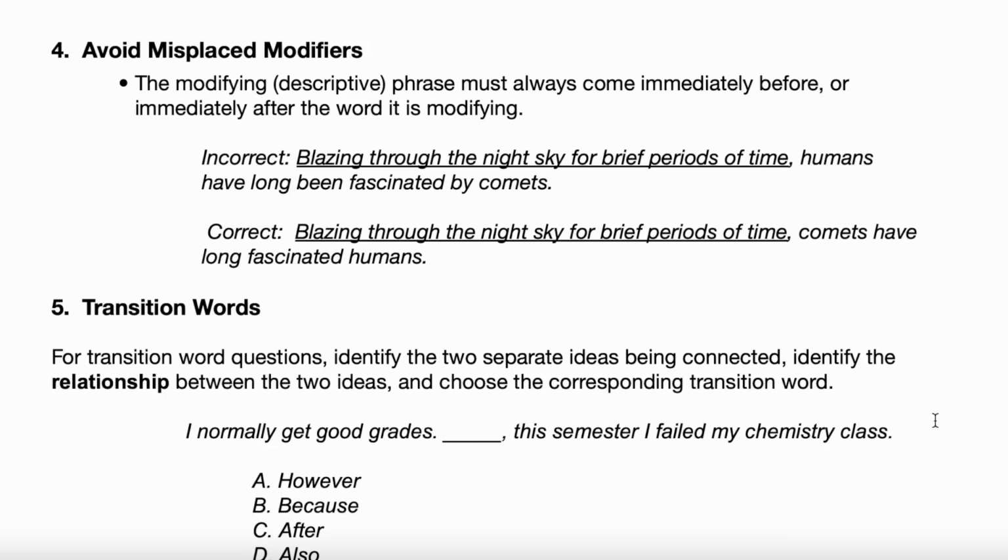Yeah. And that's tricky because a lot of students read that sentence and think, it makes sense to me, it's fine. They're probably talking about the comets, right? Our brains are great, we can fill in the gaps and figure stuff out. But still be aware that the sentence structure is suggesting that humans are blazing through the night sky for brief periods of time, and that's why it's wrong. Read the correct example. I think it'll sound better too. Blazing through the night sky for brief periods of time, comets have long fascinated humans.